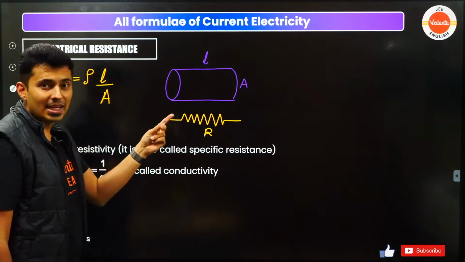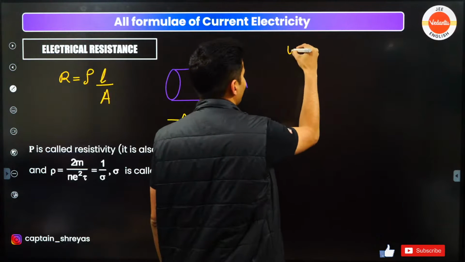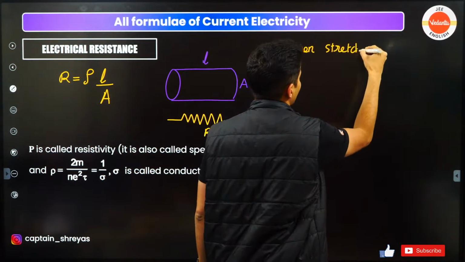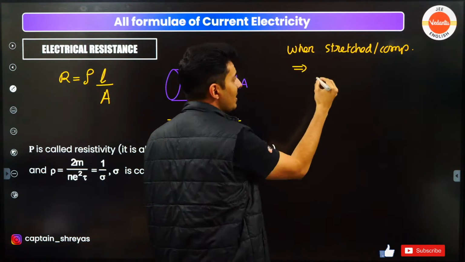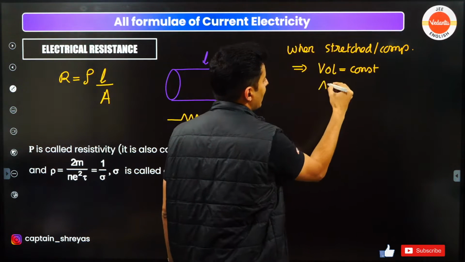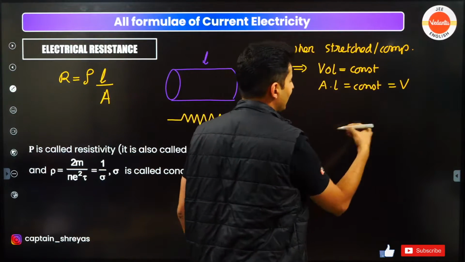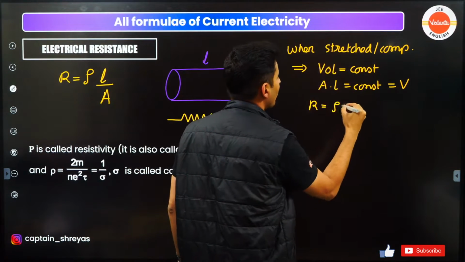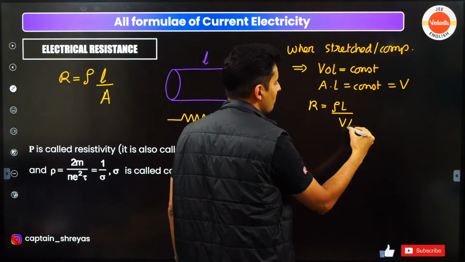Sometimes you will see that you stretch it, compress it, etc. When it is stretched or compressed, what remains constant is very important. The volume remains constant. That means area into length remains constant, which is equal to capital V. That is not voltage, it is volume. So from the formula R is equal to rho L by A, instead of A, I can write volume by length.